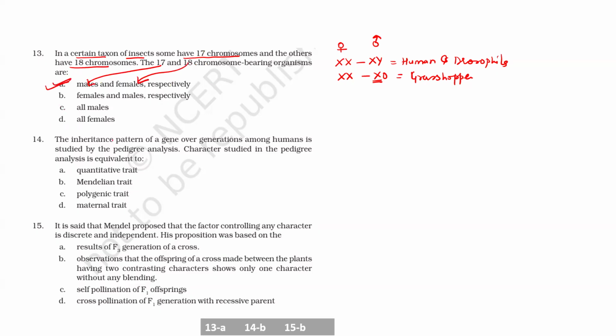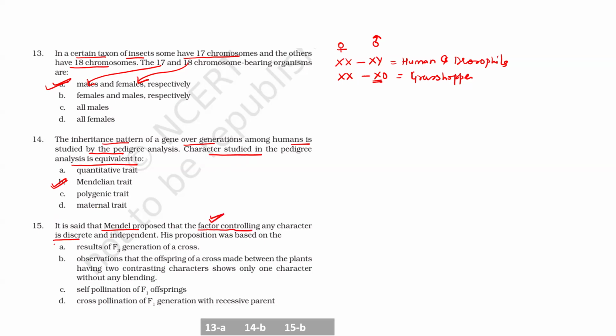Clear, beta? Now, the inheritance pattern of a gene over generations among humans is studied by pedigree analysis. The character studied in pedigree analysis is equivalent to, we can do pedigree analysis for those characters which follow Mendelian inheritance. Now, Mendel proposed that the factor controlling any character is discrete.